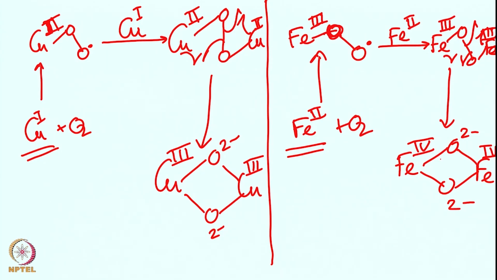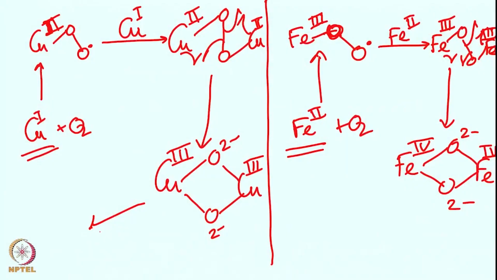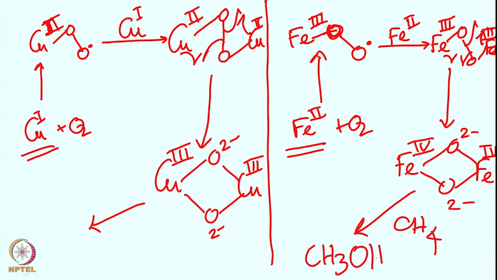This is why you can see that these species are very reactive and can effectively do very great chemistry, and these of course can do many chemistry as you have seen over here. Here you can react methane to give methanol. There are copper enzymes also which are responsible for these methane monooxygenases. These are the chemistry and these are the studies which are ongoing. The detailed understanding is still not 100% clear.